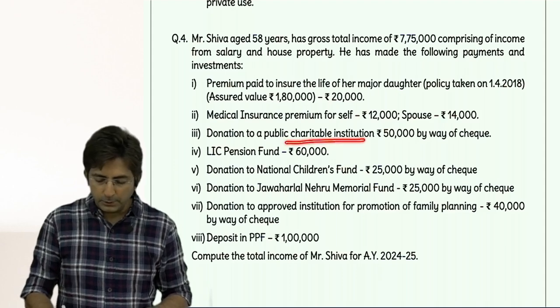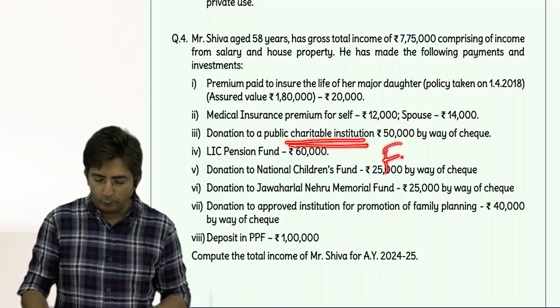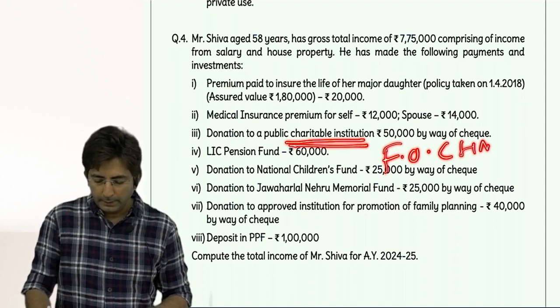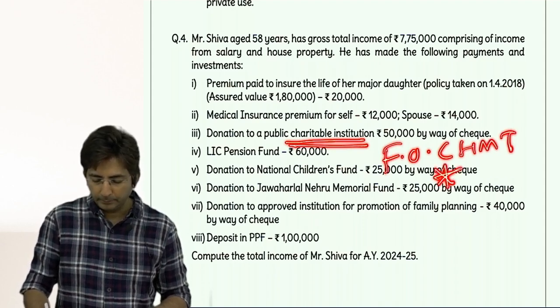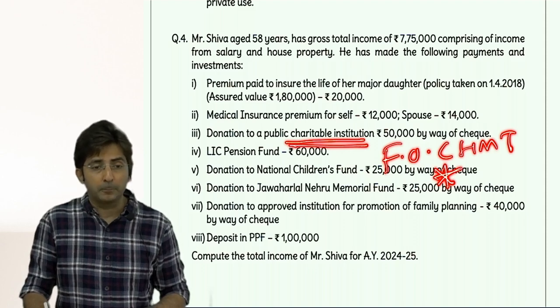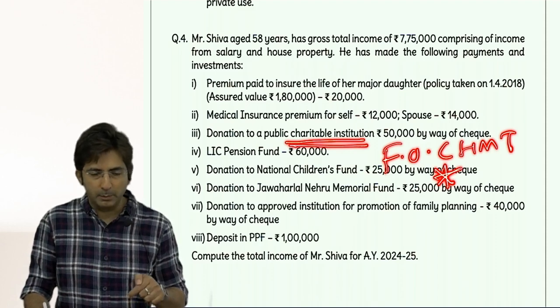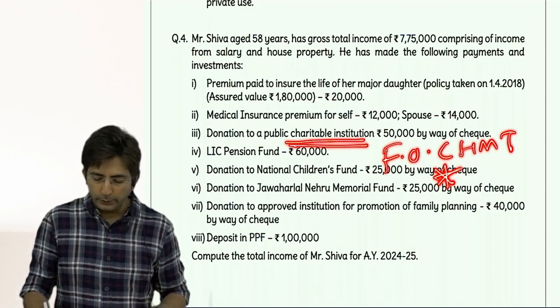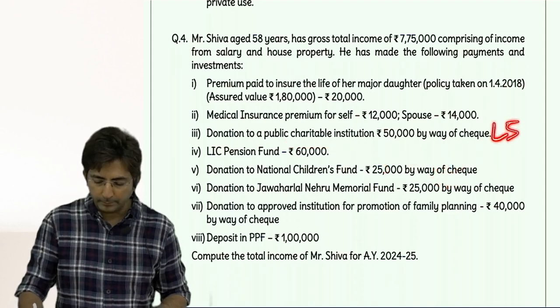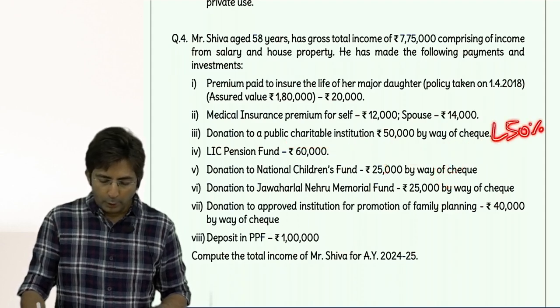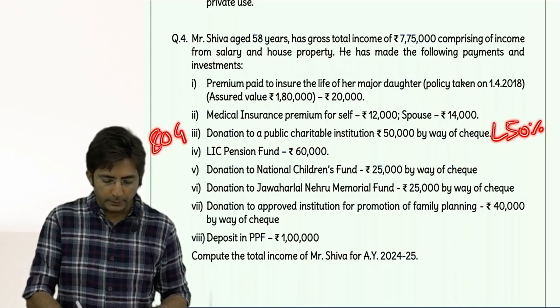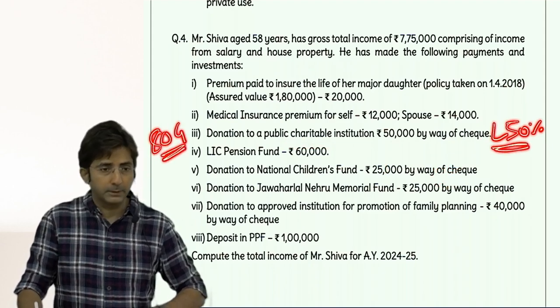Then donation to a public charitable institution by cheque. See, a charitable institution donation will come in 80G, and in the category, this is C, for charitable purpose donation. Did you identify that it is for charitable purpose? So actually you should write 80G, L 50%. I hope you are writing all the markings over here.